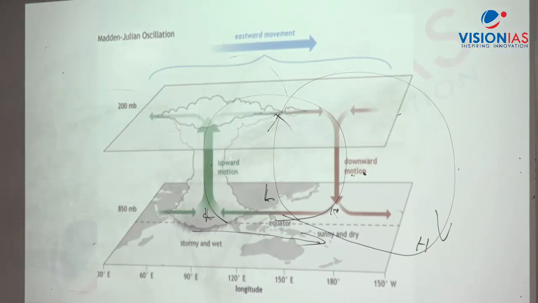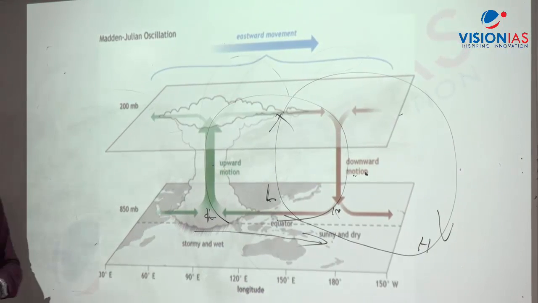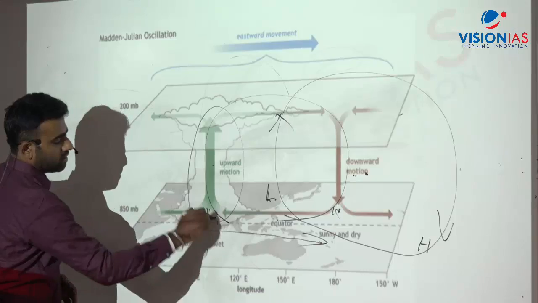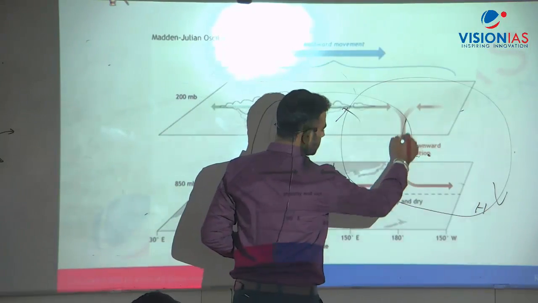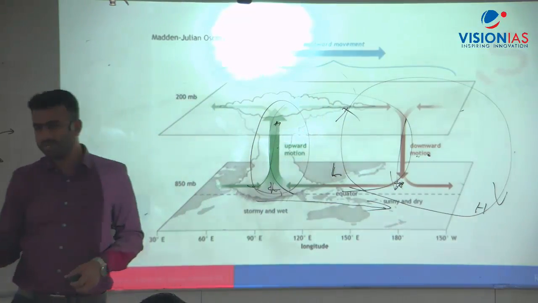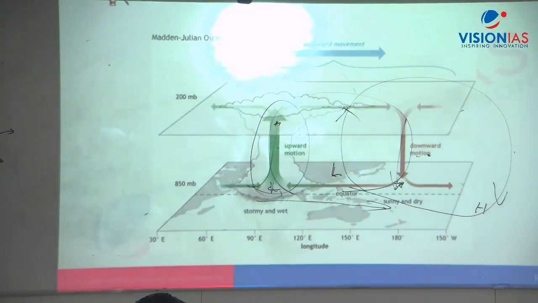This causes change in the pressure and temperature conditions over time. Where the low pressure condition comes, it increases convection. Where the high pressure condition comes, there is suppression, which reduces precipitation. Simple. El Nino and MJO are almost the same, but MJO is moving. It moves from west to east.